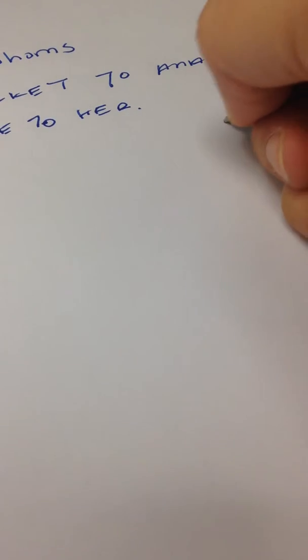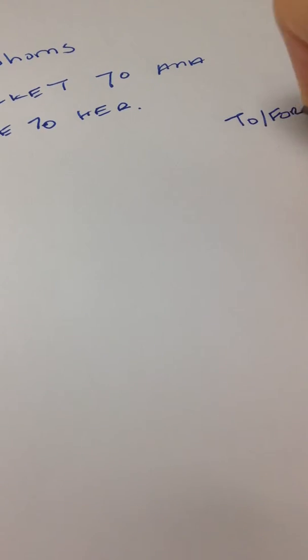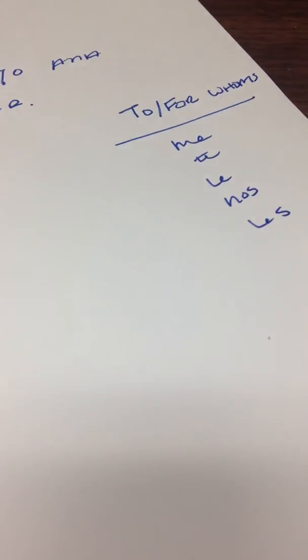So we write our little chart, the to whoms and for whoms. They're different from the whats by not a lot, but they're different. They're the me, te, le, nos, and les. Alright, so then you want to make this in Spanish.